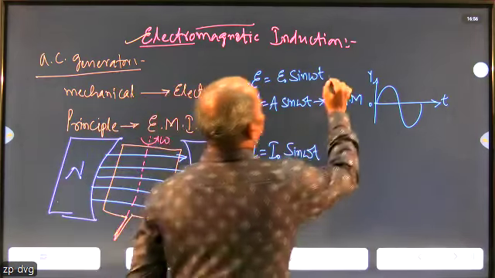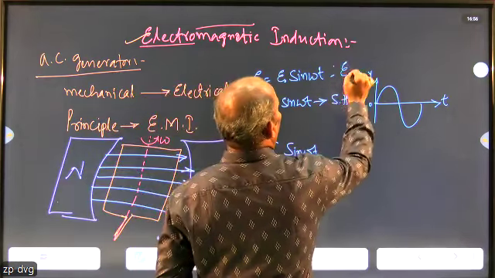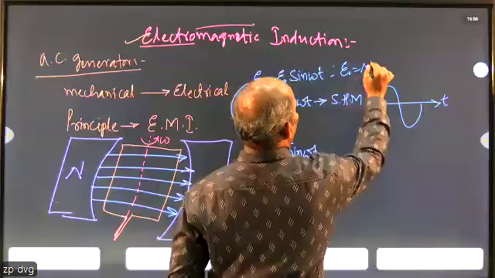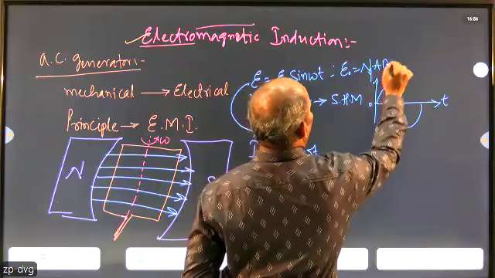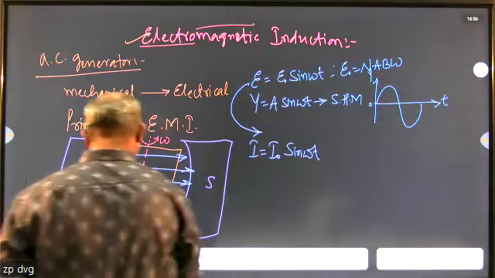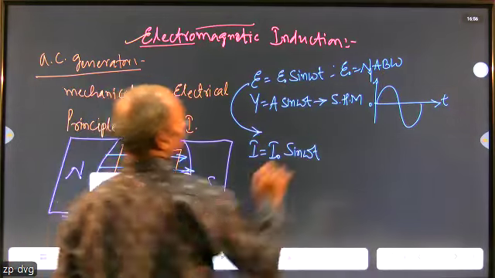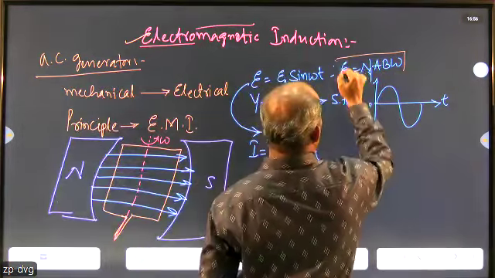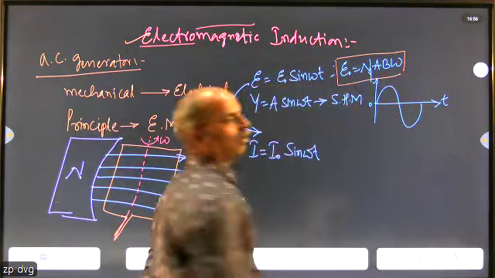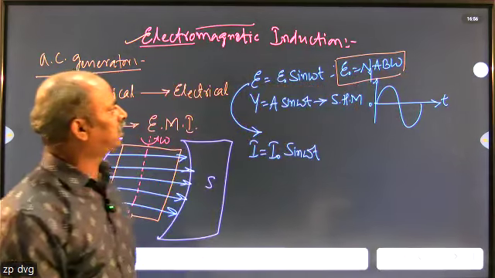Okay. And in this equation, E naught is given by NAB omega. So remember this, E naught is the maximum EMF. Now in first PUC we learned about amplitude in simple harmonic motion.